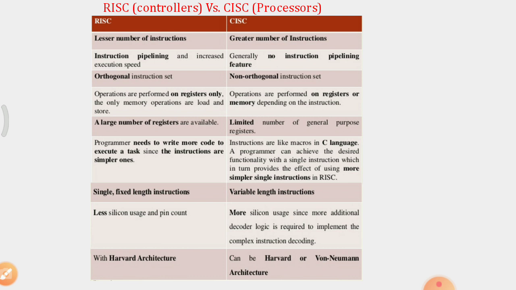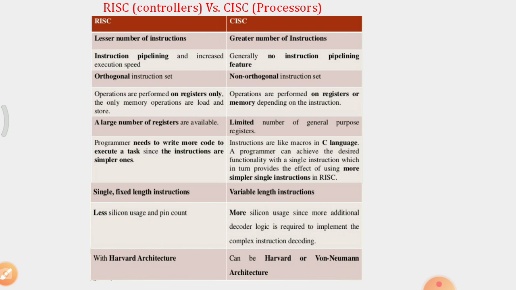RISC and CISC processors. Basically, microcontrollers are based upon RISC and microprocessors are based upon CISC. So let us see the difference between these. RISC is a reduced instruction set computer with a lesser number of instructions. CISC is a complex instruction set computer, having a large number of instructions. Instruction pipelining and increased execution speed are involved in RISC, whereas generally there is no pipelining feature in CISC.